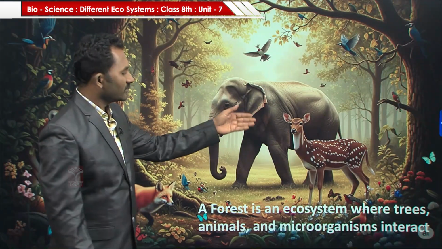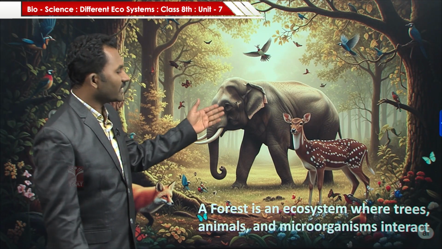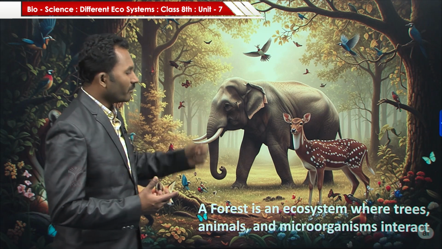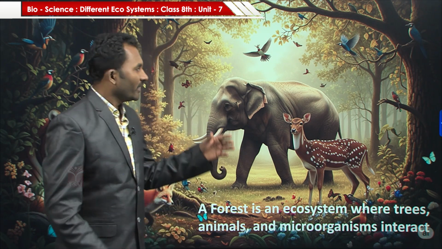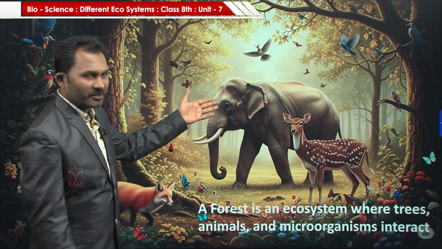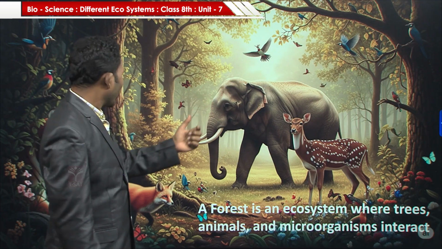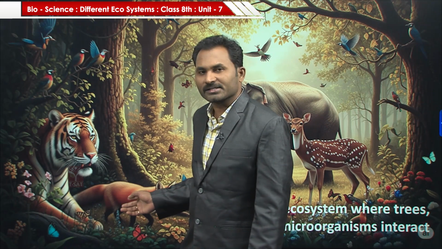Another example is the forest ecosystem. A forest is an ecosystem where trees, animals and microorganisms interact. Here you can see animals like elephant, deer, birds, a tiger and a fox.